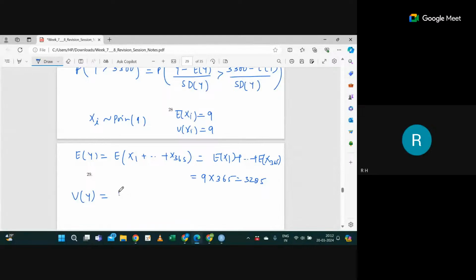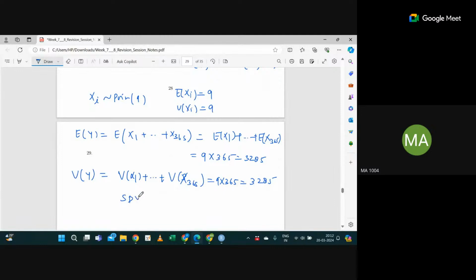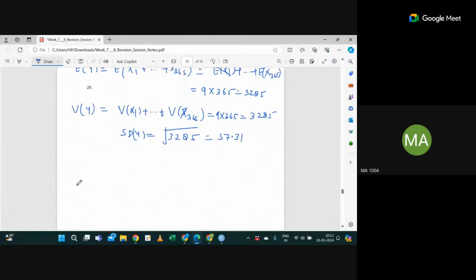It will be the variance of X1 plus up to variance of X365, which is again 9 into 365, which is 3,285. Anyway, we have to calculate the standard deviation of Y, which is the square root of 3,285. Anyone can calculate this? 57.31, right?